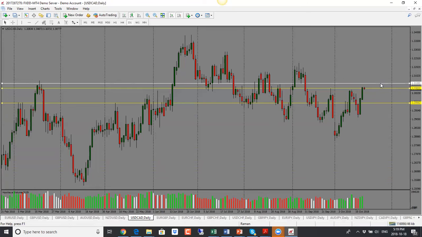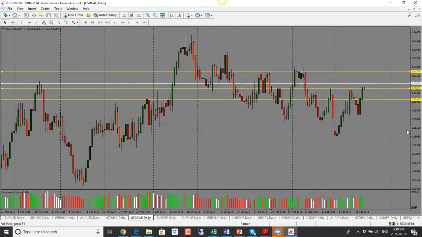First target here would be the 1.3108 level. We see that price has reacted multiple times at this level. And then next target here will be 1.3180 level. Now, it could drop here as well, just because of the data. If the data comes in quite positive, this could reverse.